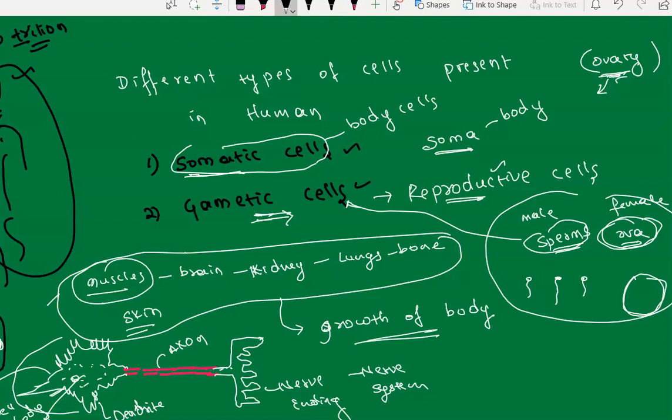And if you see the fat cell, so skin cells, if you want to see, let me take this upper part.